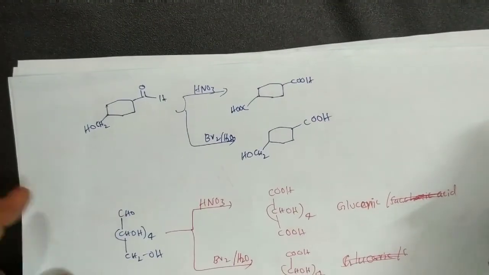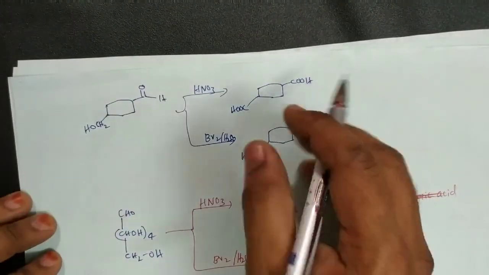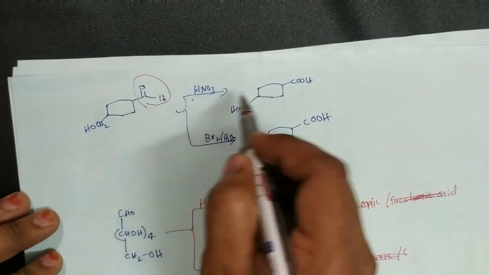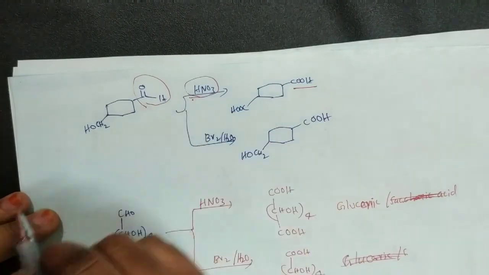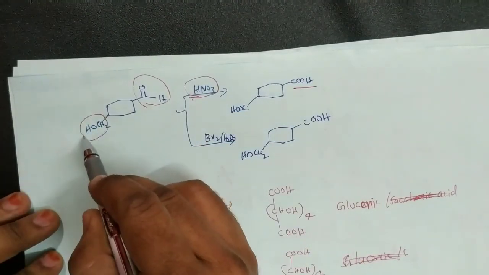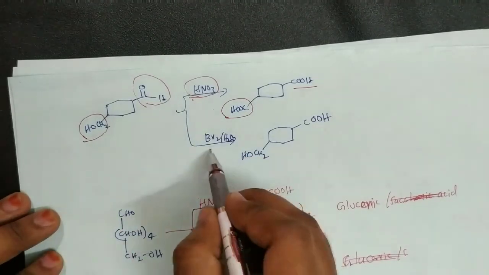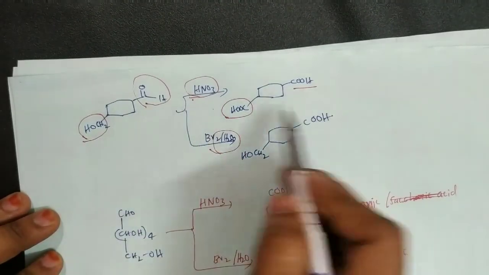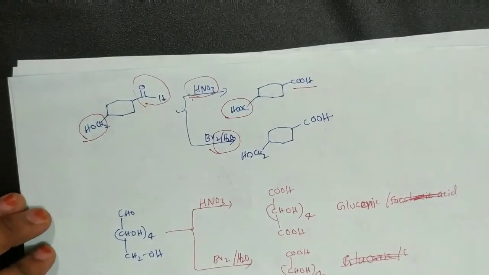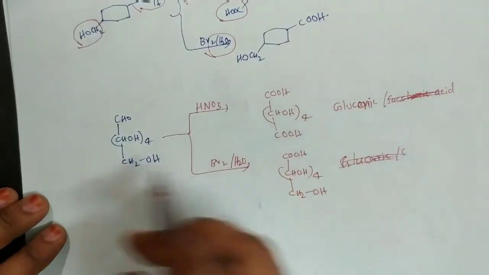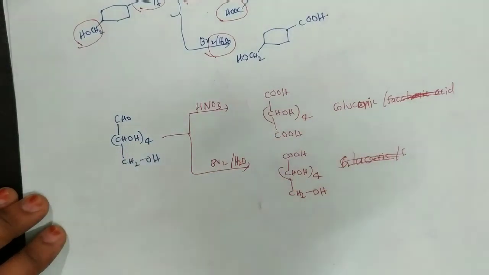Okay. Now here one more example. Here this is the aldehyde group. The aldehyde group is oxidized to COOH with HNO3, and the primary alcohol group is also oxidized with HNO3 to the carboxylic acid. And with bromine water, only aldehydes can be oxidized, but not alcohols. Okay. So here you can see this reaction. We already discussed this reaction.